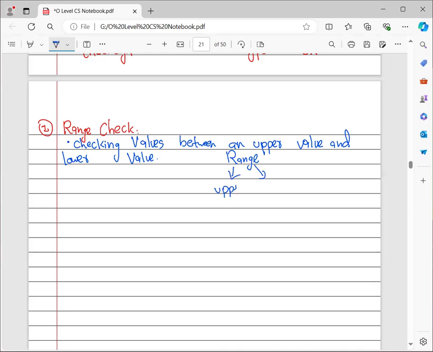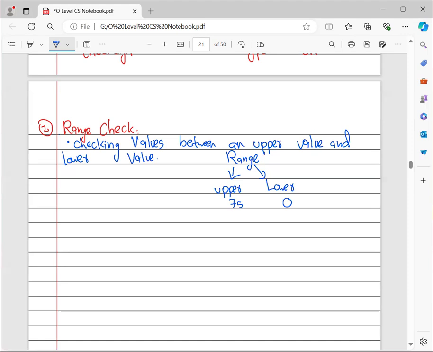One is your upper value, the second is your lower value, like an upper bound or a lower bound. For example, I can state that the maximum number of marks you are awarded in your exam is 75 and the minimum is 0. So this is basically a range that checks whether the value is within those numbers or not.